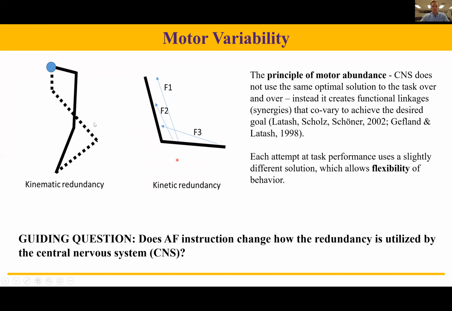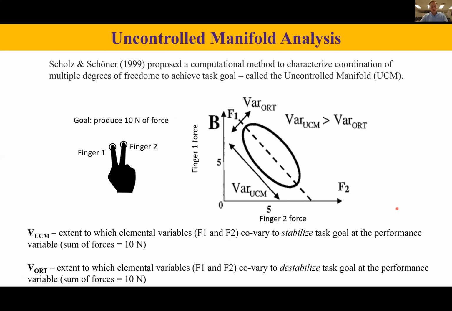On the left, we have kinematic redundancy, where during a reach we have several different ways to achieve the end goal, while on the right we have kinetic redundancy, where we have a variety of muscular activations on a joint. From this, we have a guiding question: does attentional focus instruction change how the redundancy is utilized by the central nervous system? A method used to analyze covariation of the body's degrees of freedom in redundancy tasks is uncontrolled manifold analysis.